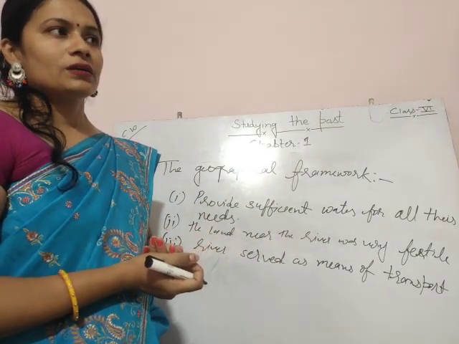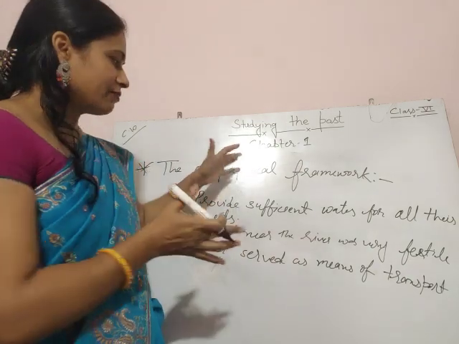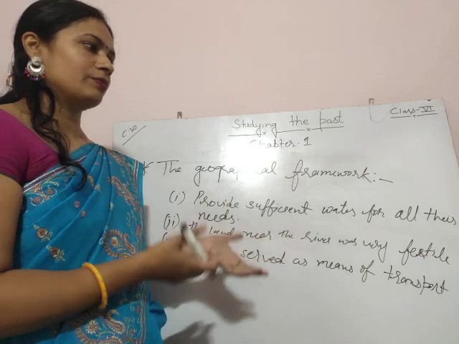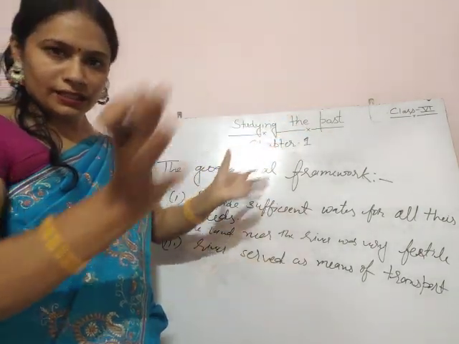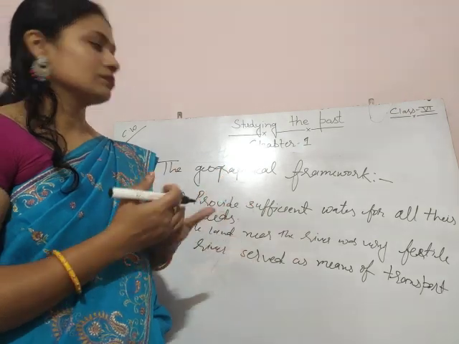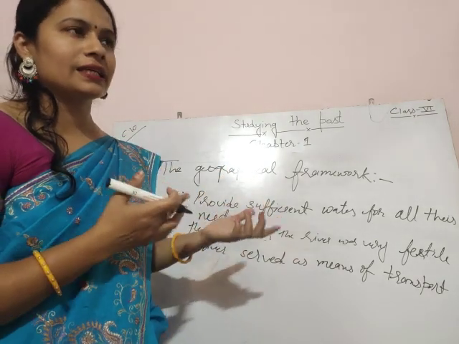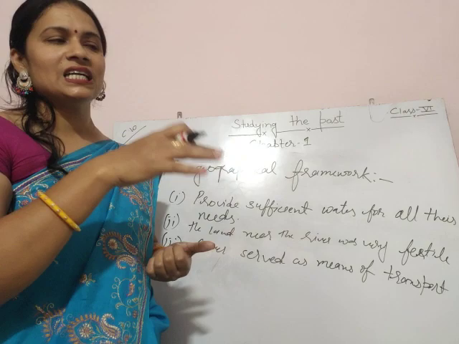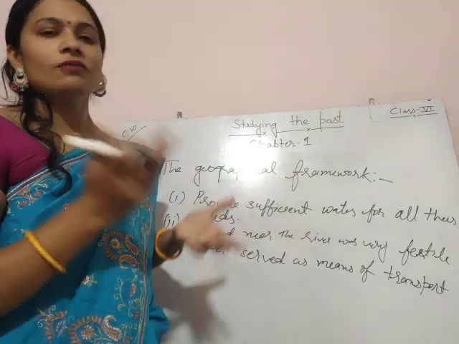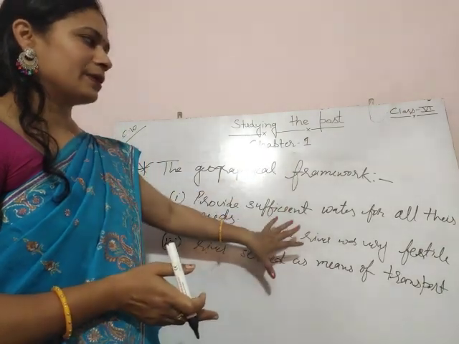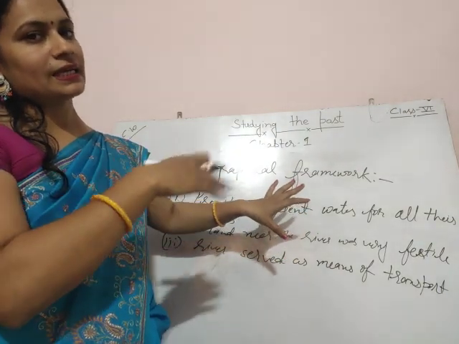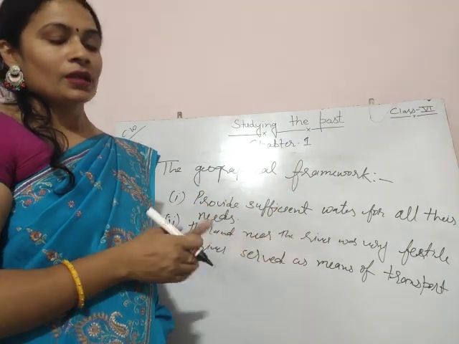Why? Because the conditions are very favorable for living, and if the conditions are favorable, the areas near the river valleys are densely populated. But if it is mountains, hilly areas, or desert areas, the population is very thin. Why are they thinly populated? Because of the unfavorable climate. Where the climate is favorable, we can see densely populated areas.